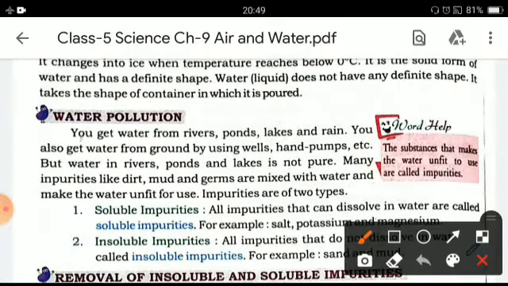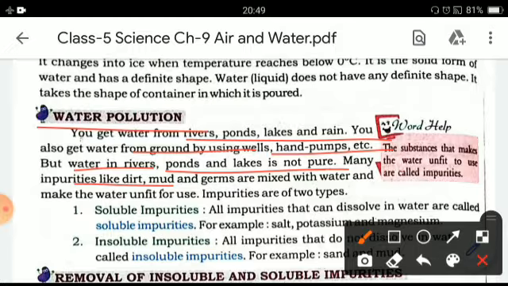Now, water pollution. We get water from the rivers, ponds, lakes and rains. These are the different sources of water. We also get water from the ground by using wells, hand pumps, etc. But water in rivers, ponds and lakes is not in a pure form. Many impurities like dirt, mud and germs are mixed with this water and make the water unfit for use.